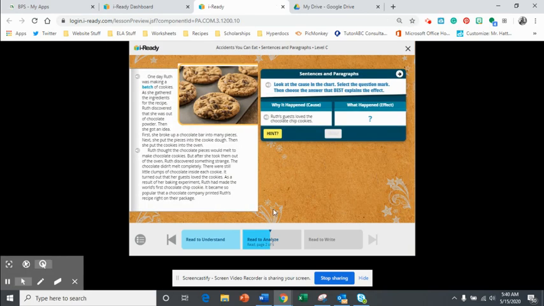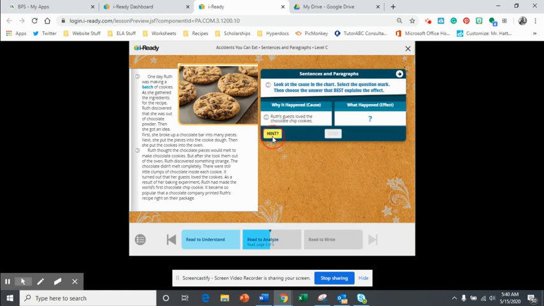All right, so this next question, excuse me, is about cause and effect. So you're looking for those cause and effect signal words, okay? Those signal words that tell you that you're provided with the cause. Ruth's guests loved the chocolate chip cookies, so that was the cause. And what was the effect? Now remember, you're looking for those signal words, as a result, because of, those words that tell you that this is the result or this is the effect.